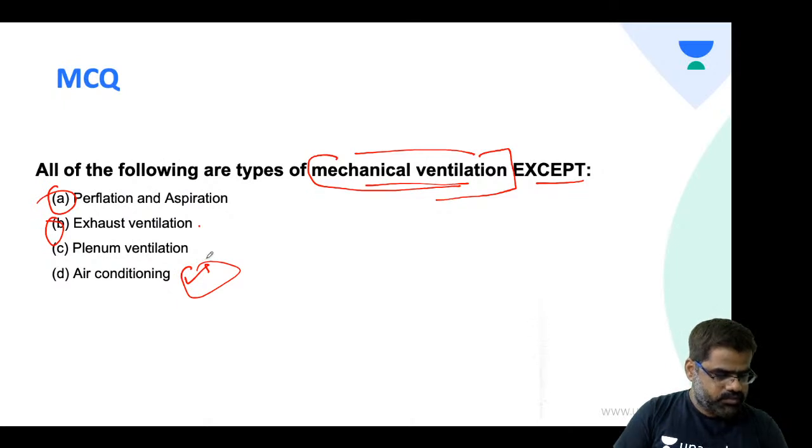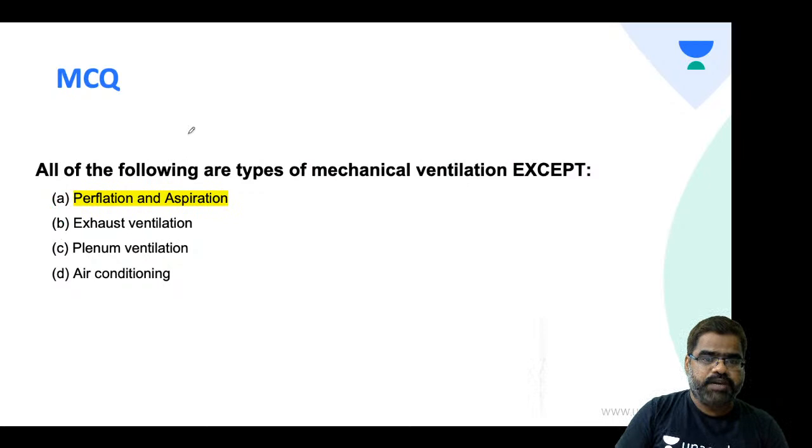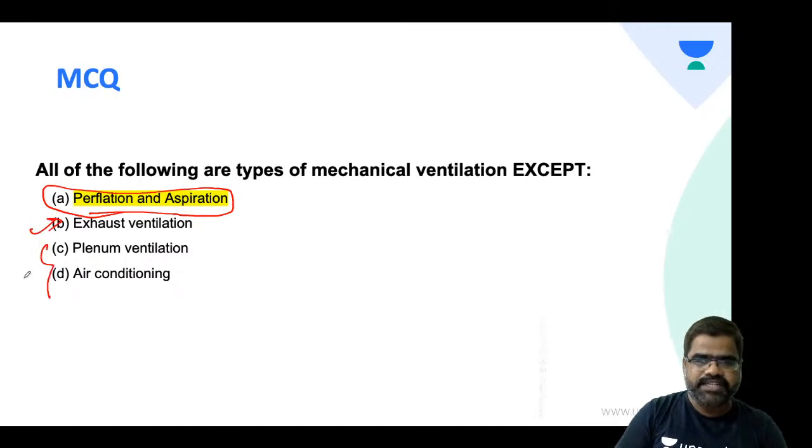Why D? All of the following are types of mechanical ventilation except: perflation and aspiration. This is not mechanical. Nothing mechanical is required here. Exhaust cannot work without electricity. All of these require something to work except perflation and aspiration.